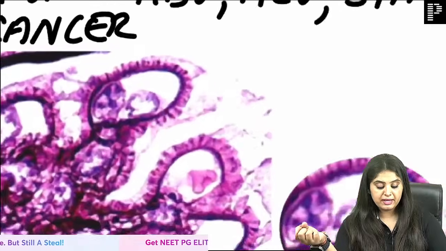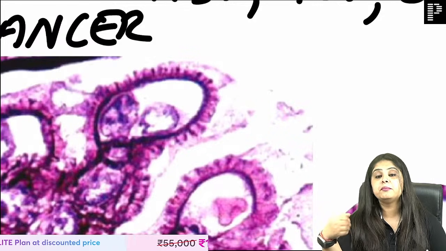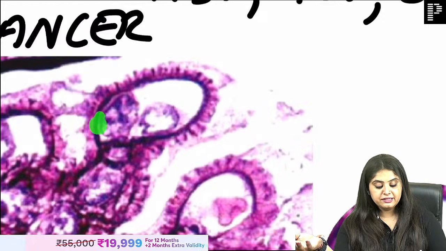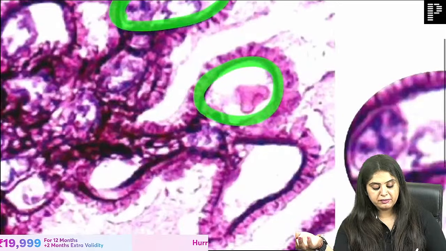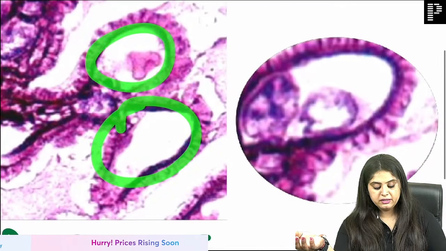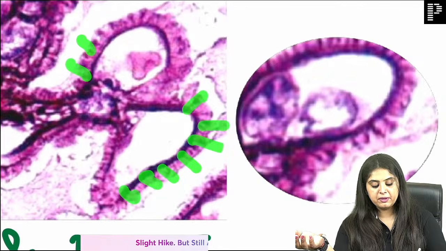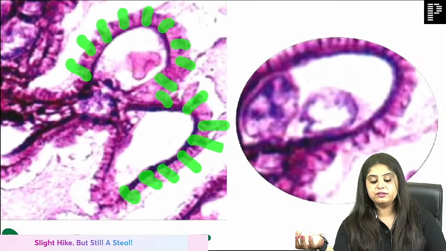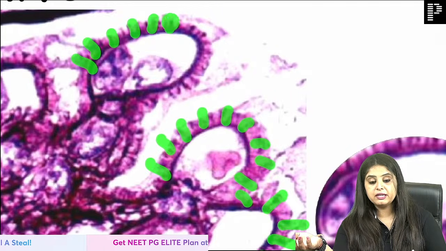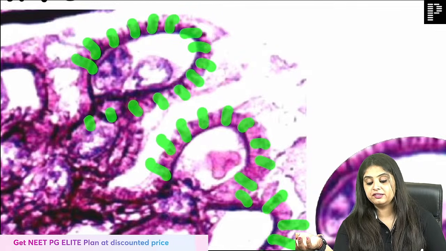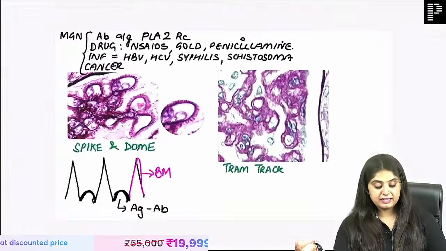And now I want to come back and show you that they have only one picture of the spike and dome pattern. So get familiar with it and learn it well. These are all the capillaries. These are all the basement membranes. If you look carefully, the basement membrane is showing these spikes. You can see that spiky thing going up. That is the spike happening over here. Get used to seeing this photo multiple times because the same photo shall come in your exam. This is the spike and dome pattern, and very good.